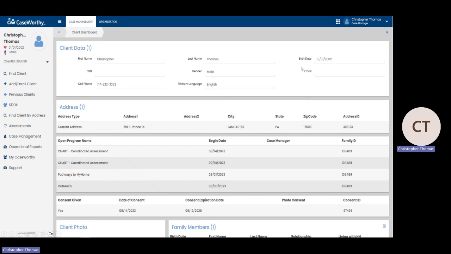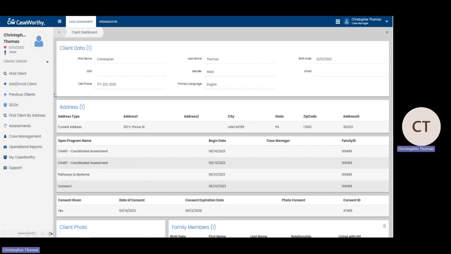Okay, now looking at the actual screen, what you'll be looking at once you first log in. Actually, I'm going to pause really quickly. The first thing you'll see, and if it's your first login, will be an end user agreement. So just so you know what to expect, that will be an agreement that you'll sign. That is just an agreement saying that you will respect the confidentiality of client information. You will not access client information that you don't have a legitimate purpose for. You will not share or download client information.